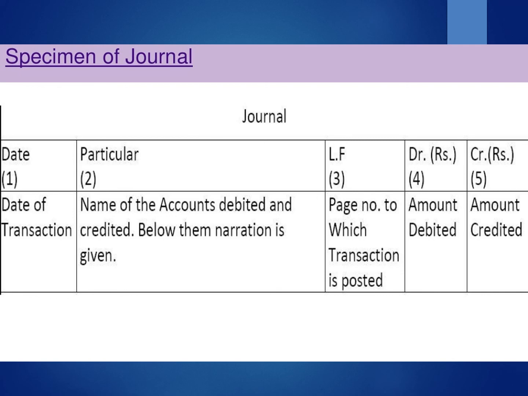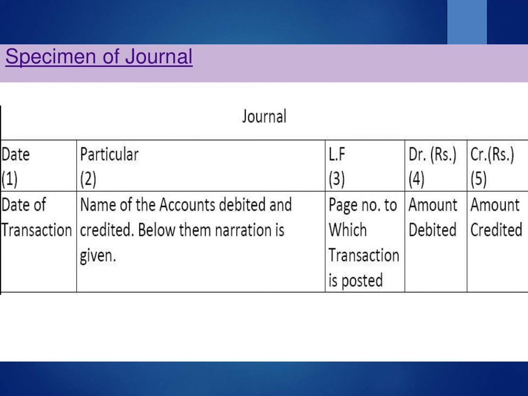The second column in the journal book is of particulars. Particulars is a very important column of the journal book. As per the rules of debit credit, the account which is to be debited is to be recorded first in the column of particulars. The account which has credit effect is recorded subsequently.